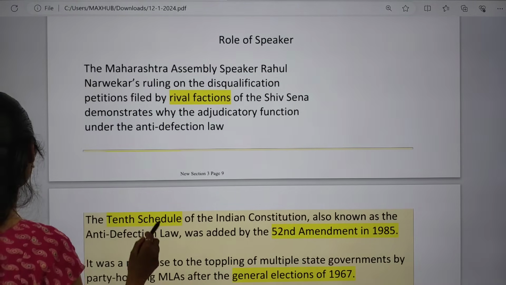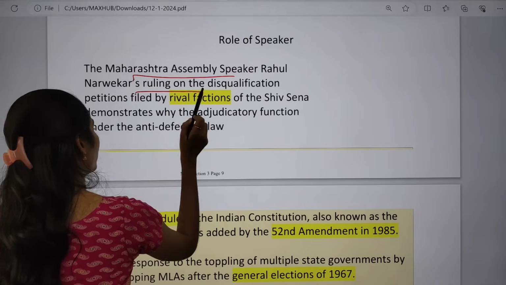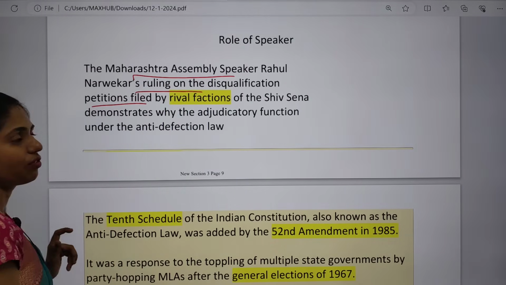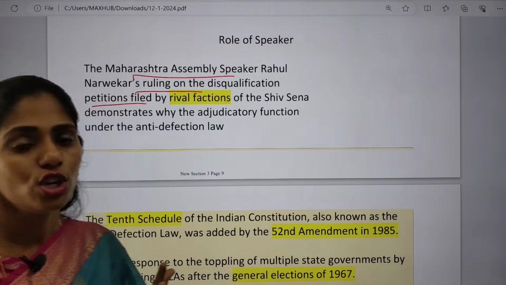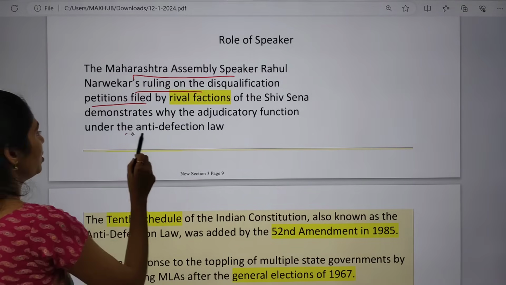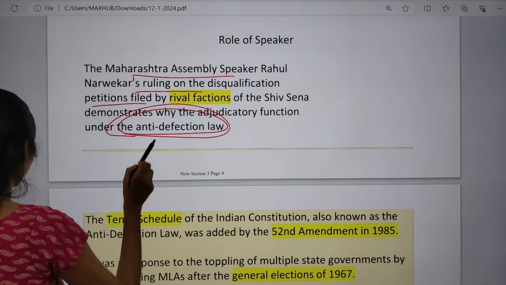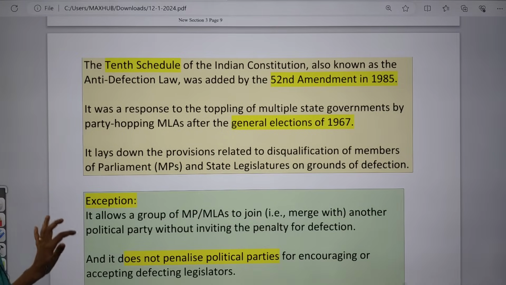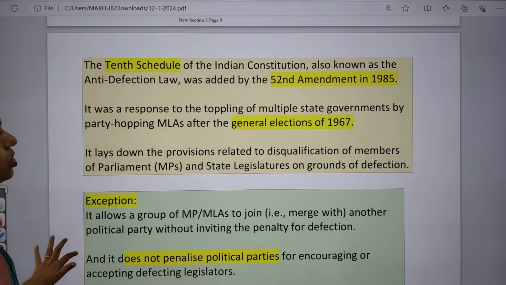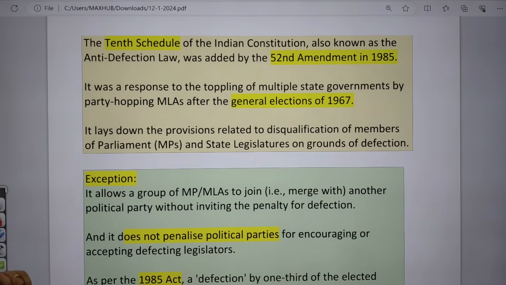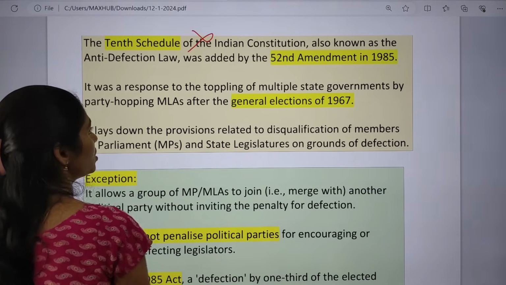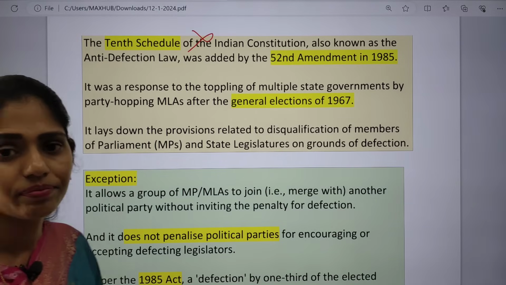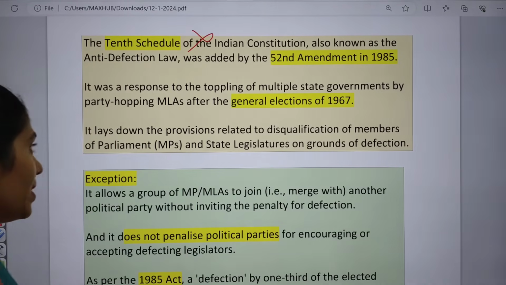Because the Maharashtra Assembly Speaker was ruling on the disqualification petitions filed by these rival factions. Okay, because changing of party happened. Because of this, these people are saying that you have to impose this anti-defection law. If you see some facts regarding this anti-defection law, it comes under the 10th Schedule of the Indian Constitution. It is present in the 10th Schedule and it is not present in our original constitution, but we added it later, through the 52nd Constitutional Amendment Act.